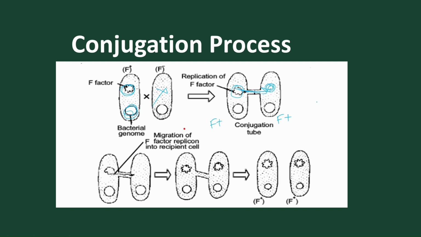But in HFR what happens? In HFR the plasmid is present, the two DNAs are present with the help of the plasmid, and one of the DNAs is incorporated into the daughter cell. And in the daughter F minus we will find two DNAs present. So this F minus is a high recombinant bacterium.